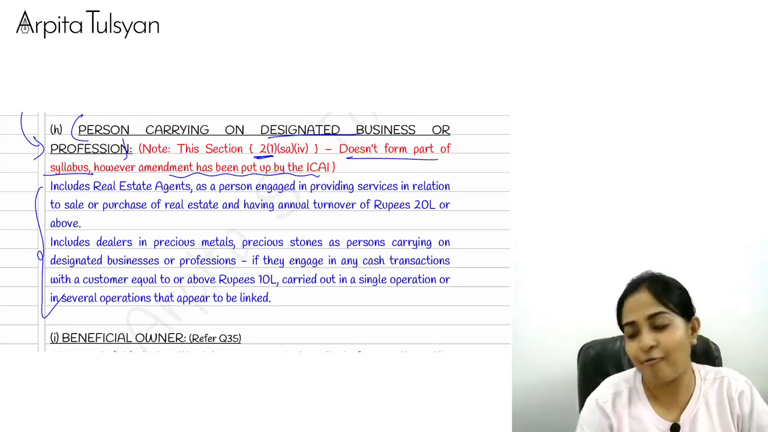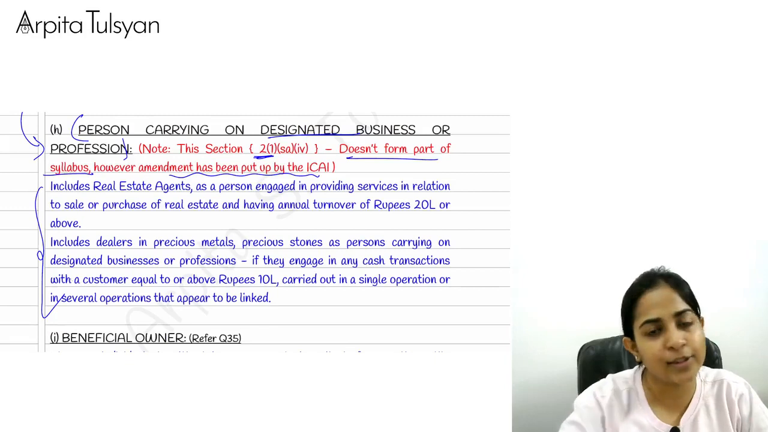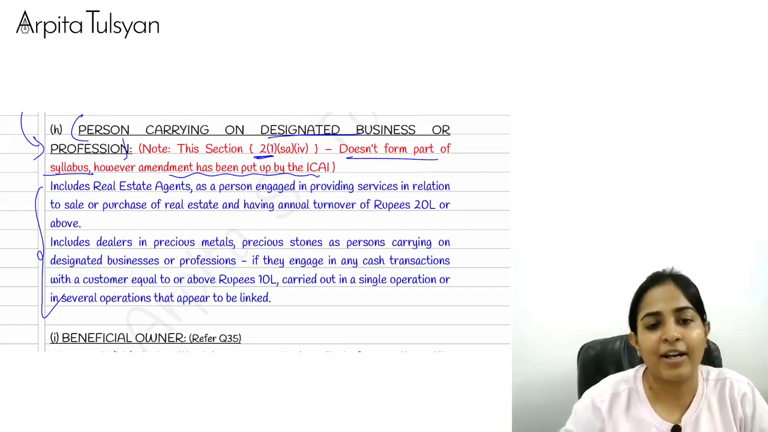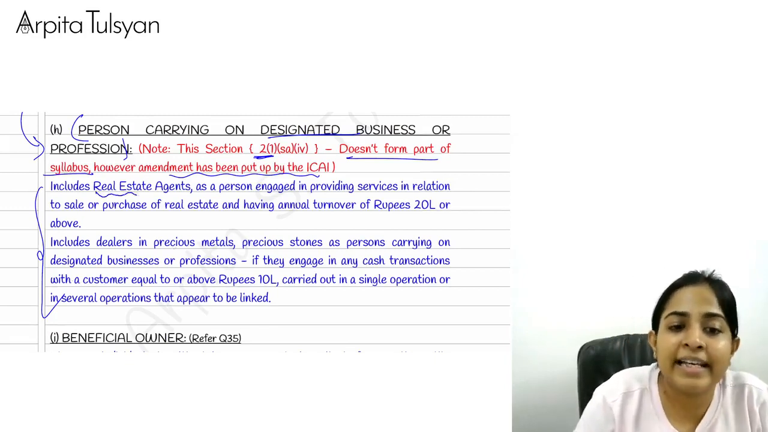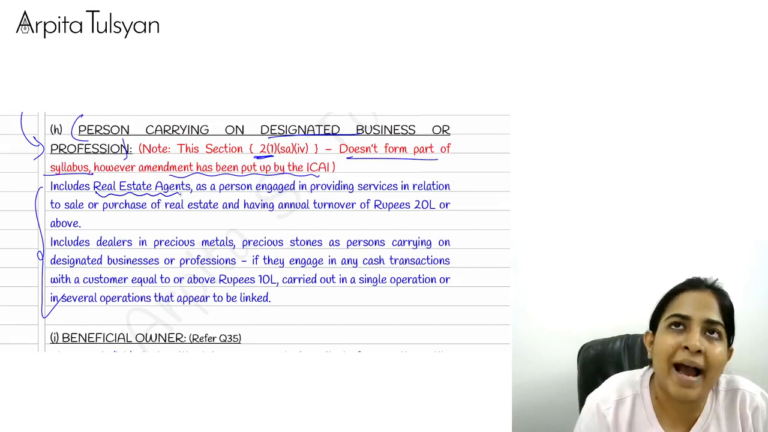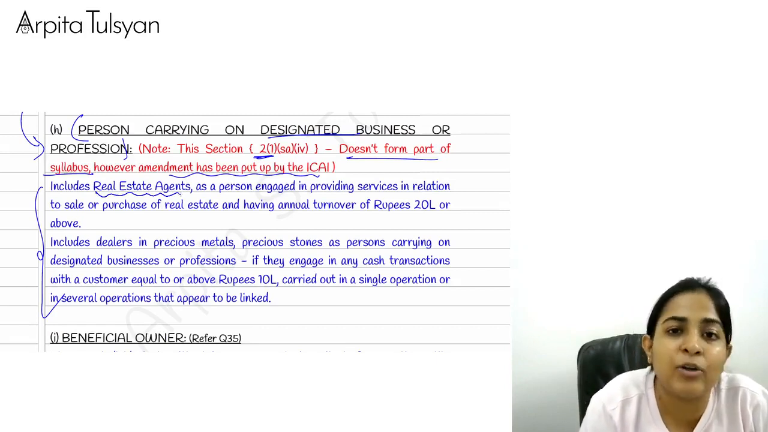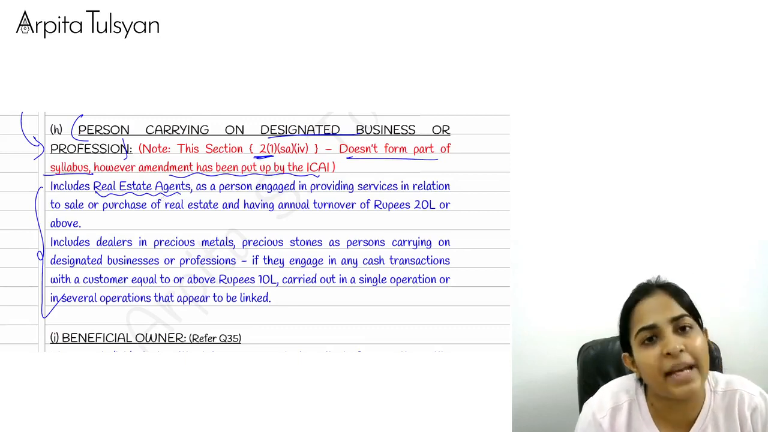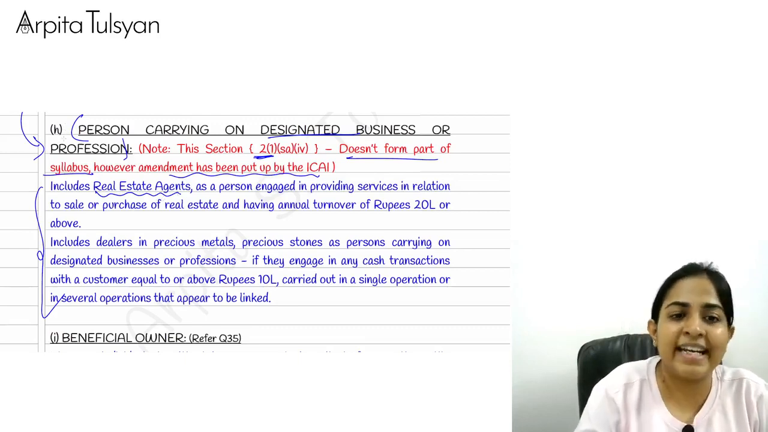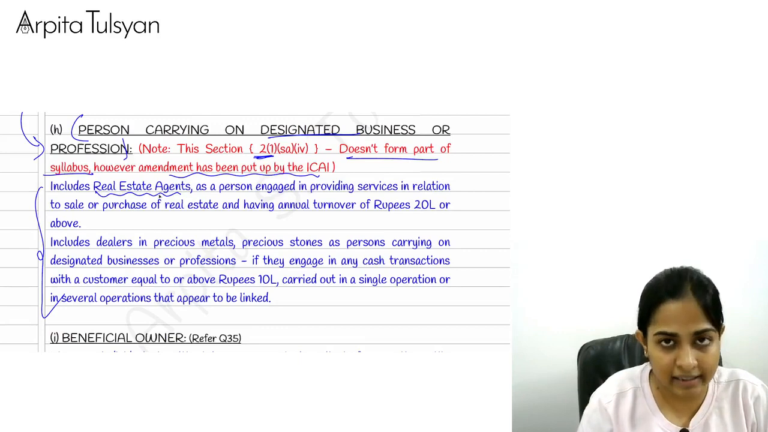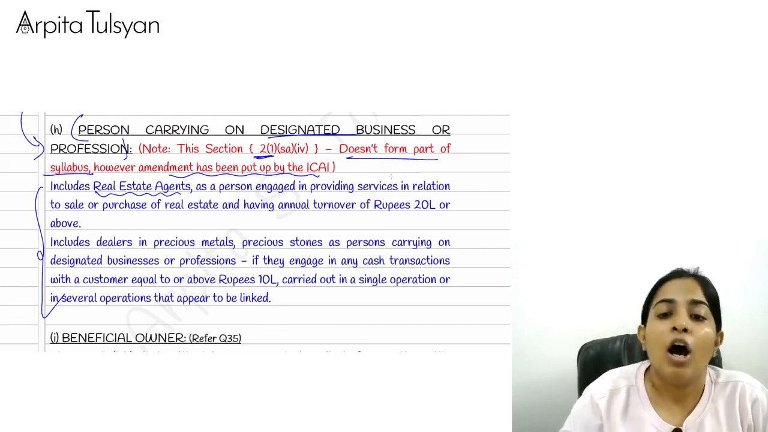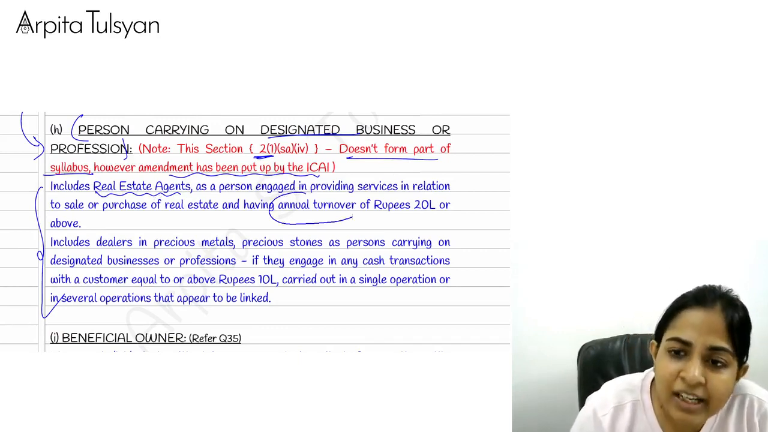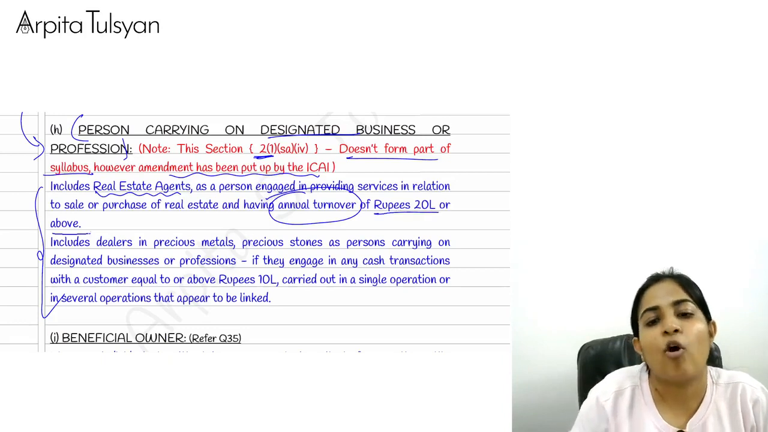Okay, whatever it is, as per the new modules we are doing, let's try to understand. So, real estate agents, see, they are not your banks, they are not financial institutions, but they do high value transactions. That's why even they will come under the purview of PMLA. So this designated person includes a real estate agent whose annual turnover is 20 lakh or more.